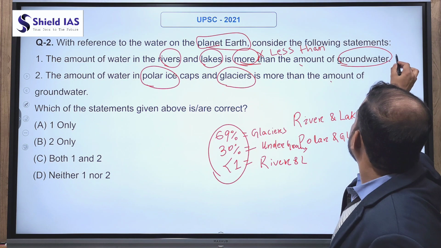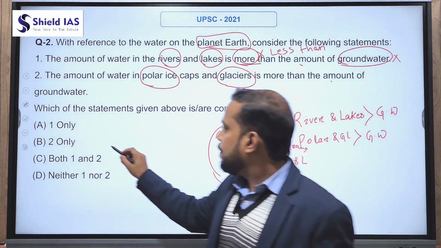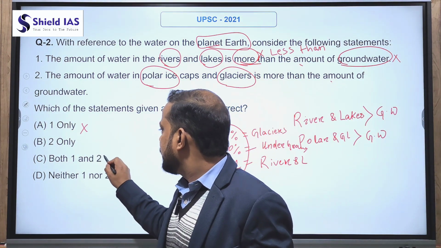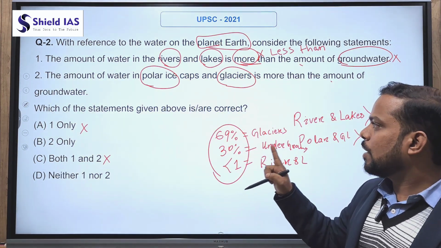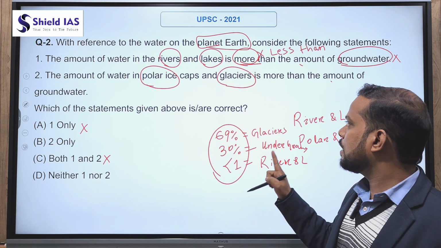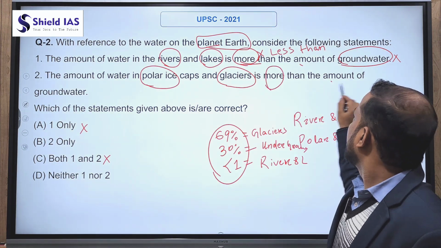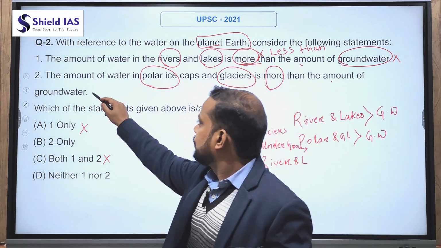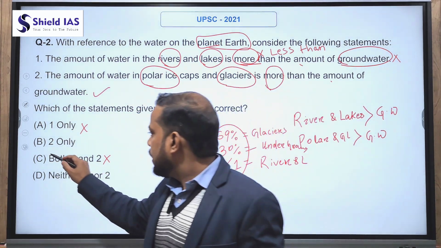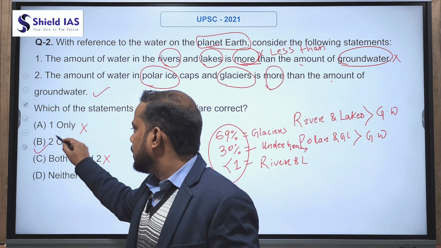So if you eliminate option 1, you can eliminate A only and C, both 1 and 2. Now again read the second statement. The amount of water in polar ice caps and glaciers is more than the amount of groundwater. Yes, this statement is correct. So hence only 2 is correct, that is B.